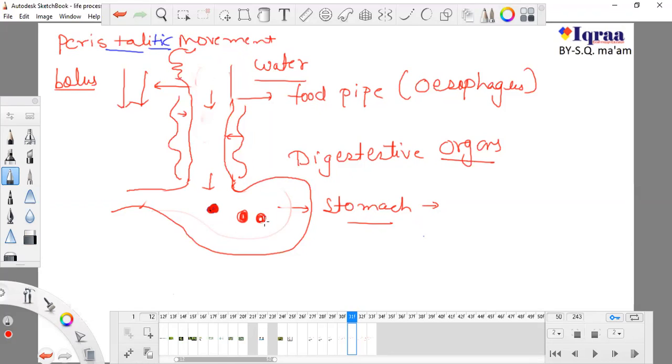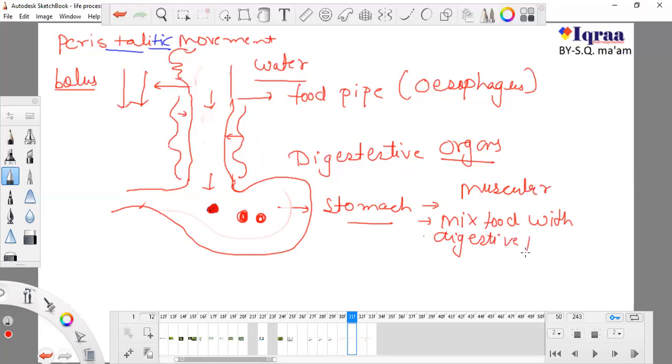So it can change its shape because it is a muscular organ, and it helps mix the food with digestive juices, because it secretes some digestive juices.